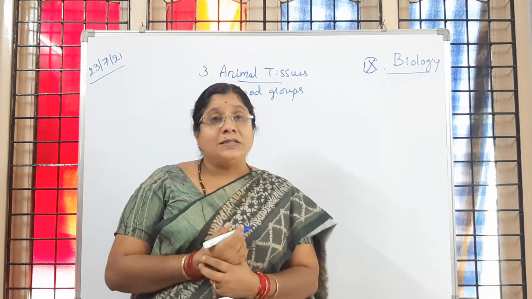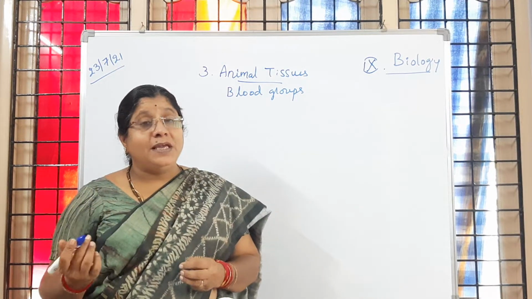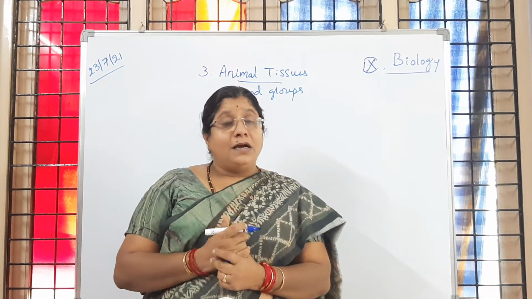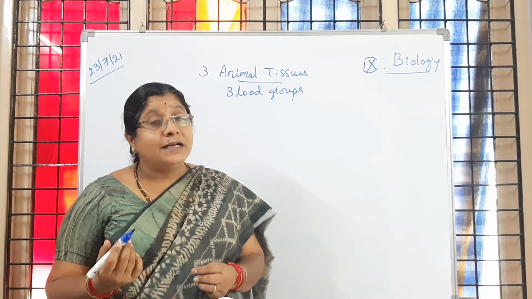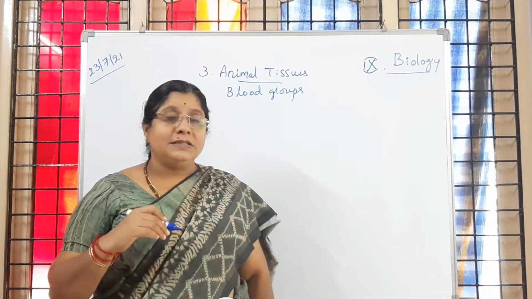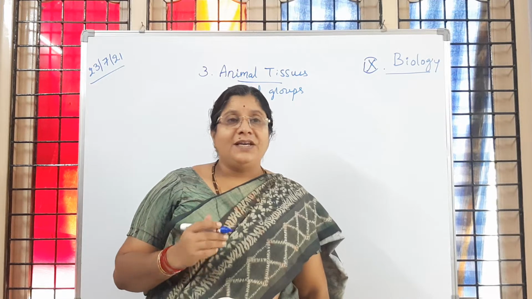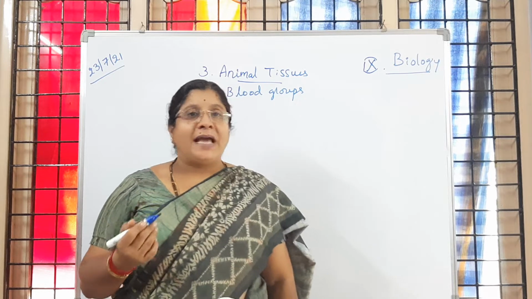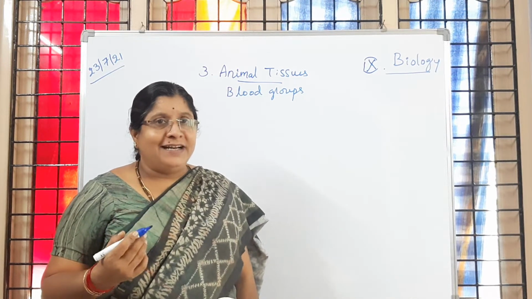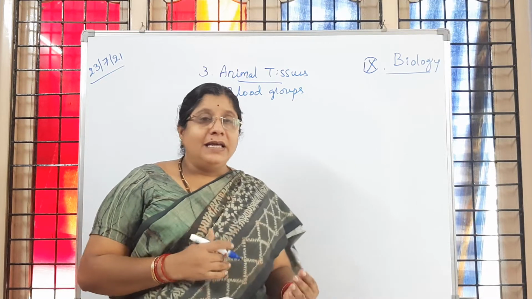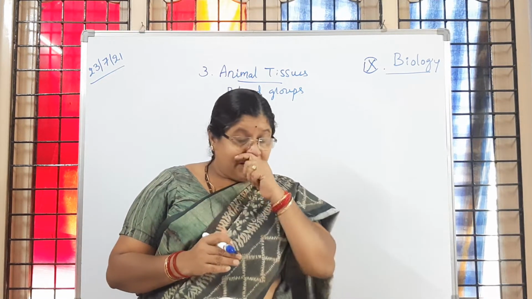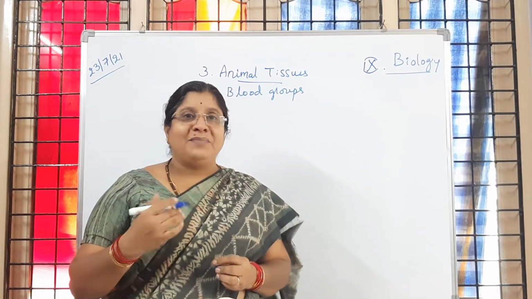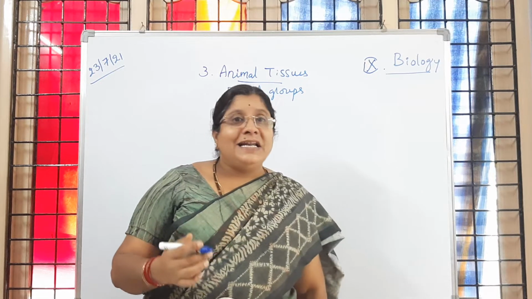Maybe the father has O group, or the mother A or B, and children with other groups like A or B. And suppose people living in other parts of the globe have the same blood group, then we have to accept that we are blood related. So it is a wonder, no? In one family with different blood groups, we say not related, but in another part of the world, if we have the same blood group, we say we are blood related.